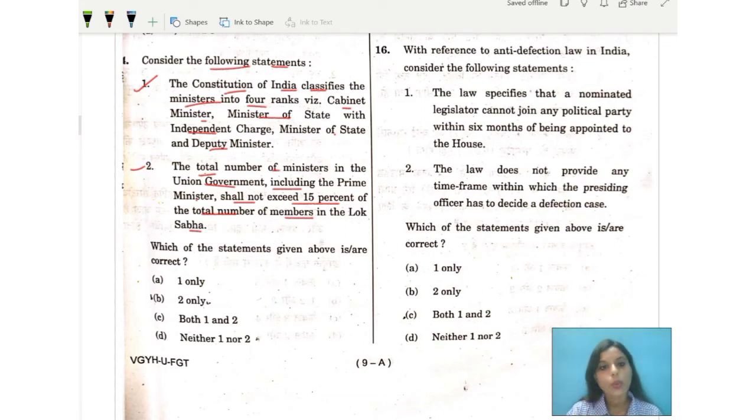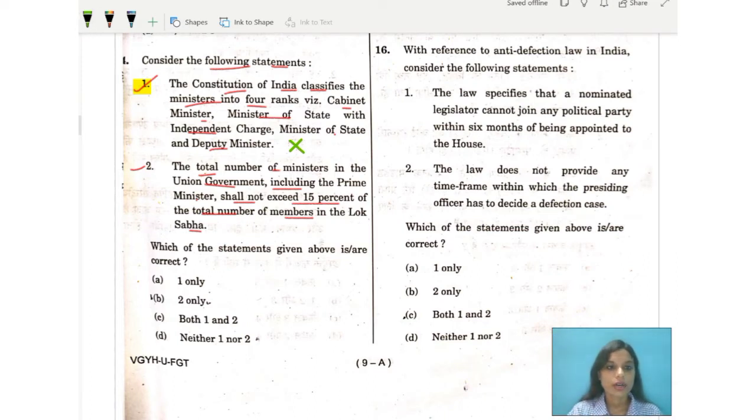Number 1 sentence, just read it once again. This sentence is absolutely incorrect. Why? Because the Constitution of India does not define any categorization of ministers. So obviously this is wrong because it has shown categorization of ministers.